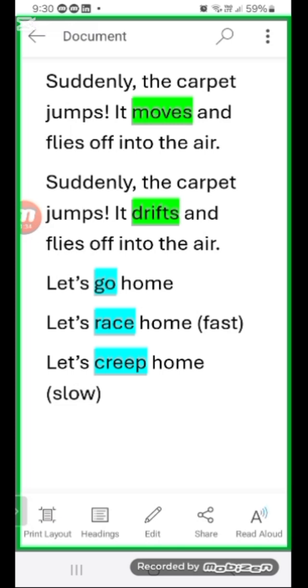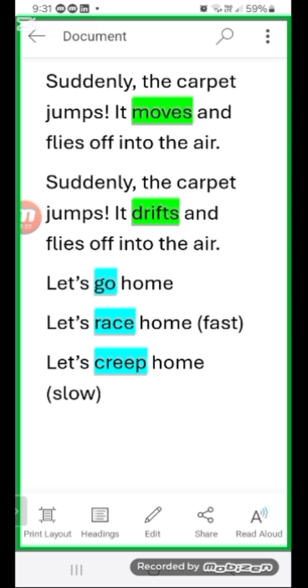So if we do this, suddenly the carpet jumps, it moves and flies off into the air. This is the very first line of the story. Then if we change it, suddenly the carpet vaults, it drifts and flies off into the air. So you see that I have changed jumps into vaults and moves into drifts. It moves and flies off into the air. It drifts and flies off into the air. So you see the sentence with drifts is more interesting.